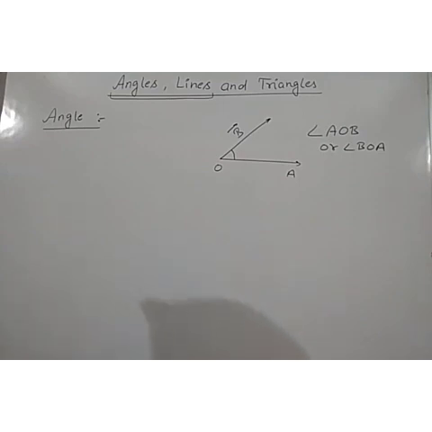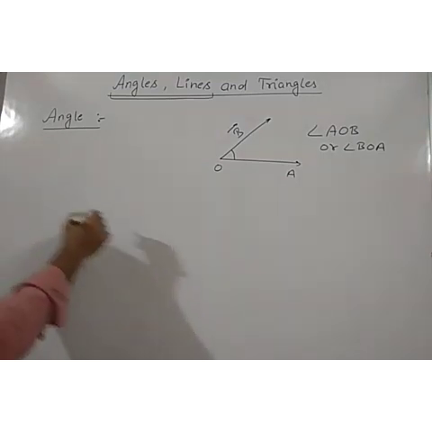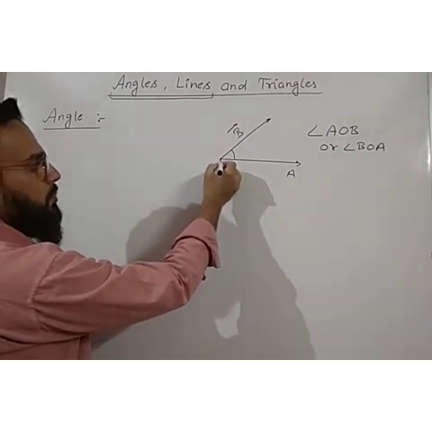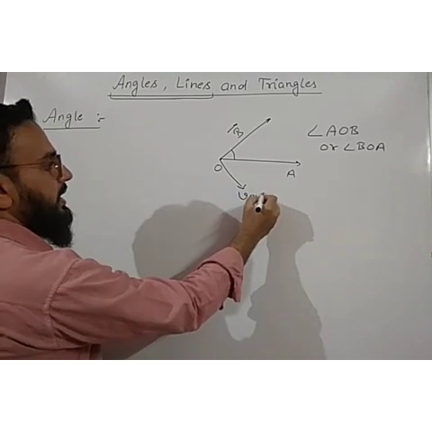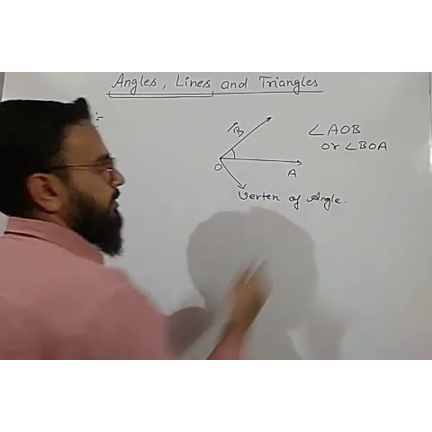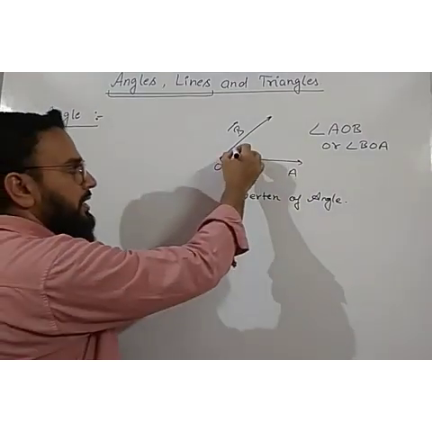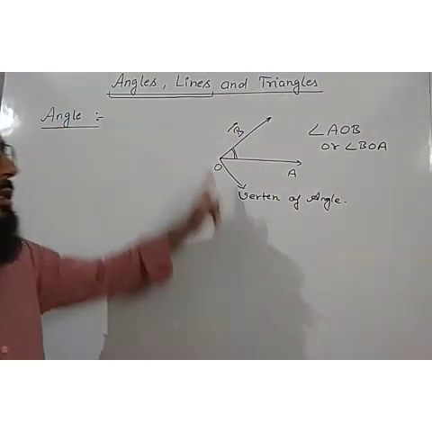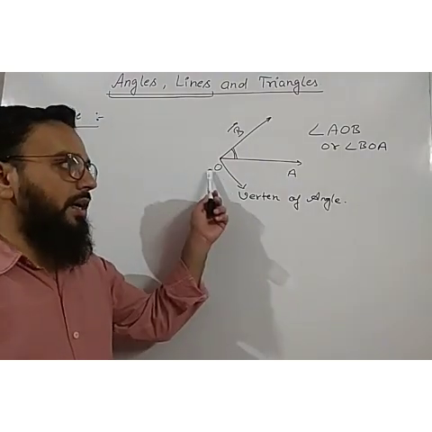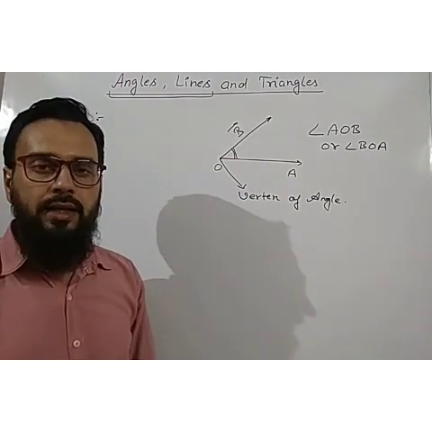Now the second thing is, okay, one more thing: this point O, the point of intersection, is known as the vertex of the angle. It is known as the vertex of the angle. This is our angle AOB, and this common point, the point of intersection, that particular point is known as the vertex of the angle.